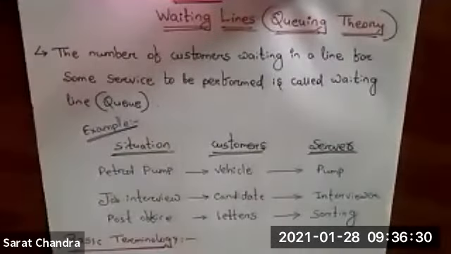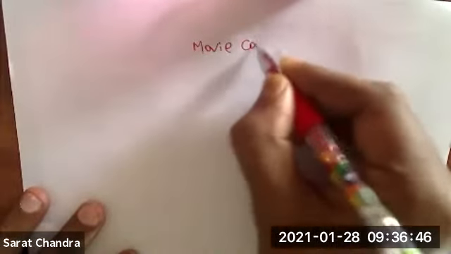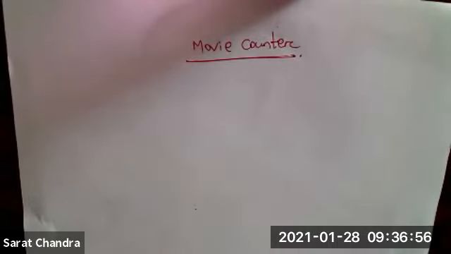Now what do you mean by waiting line? Waiting line means, suppose you are going to a movie counter. What you have to do? The first thing is, you have to purchase the ticket. You have to get the ticket.